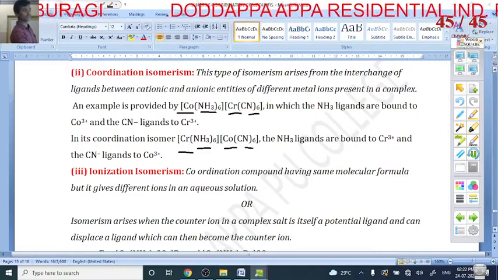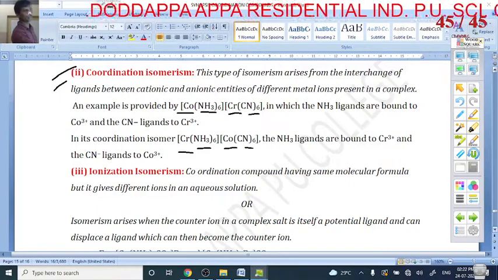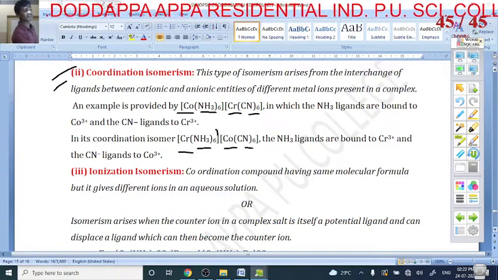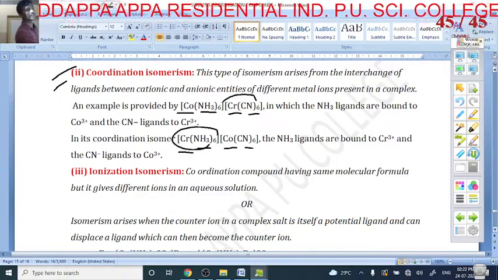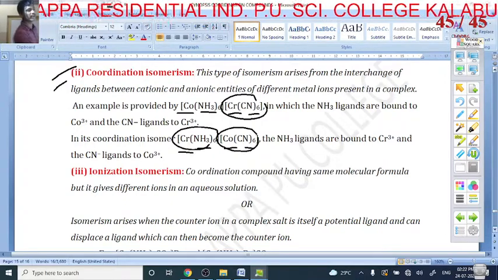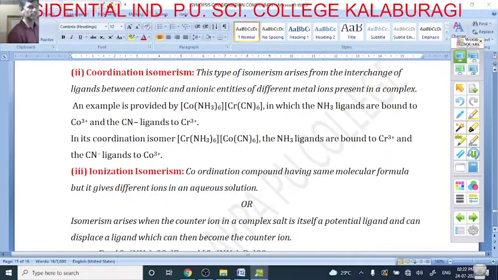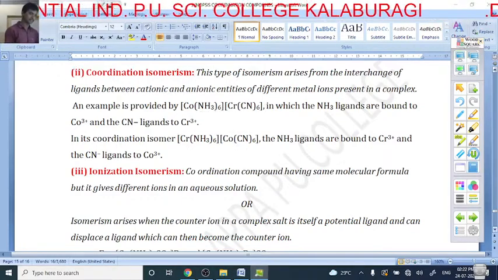Interchange of ligand means here is [Co(NH3)6][Cr(CN)6], but here [Cr(NH3)6][Co(CN)6]. Only the exchange of ligands, so that's why it is called coordination isomerism.